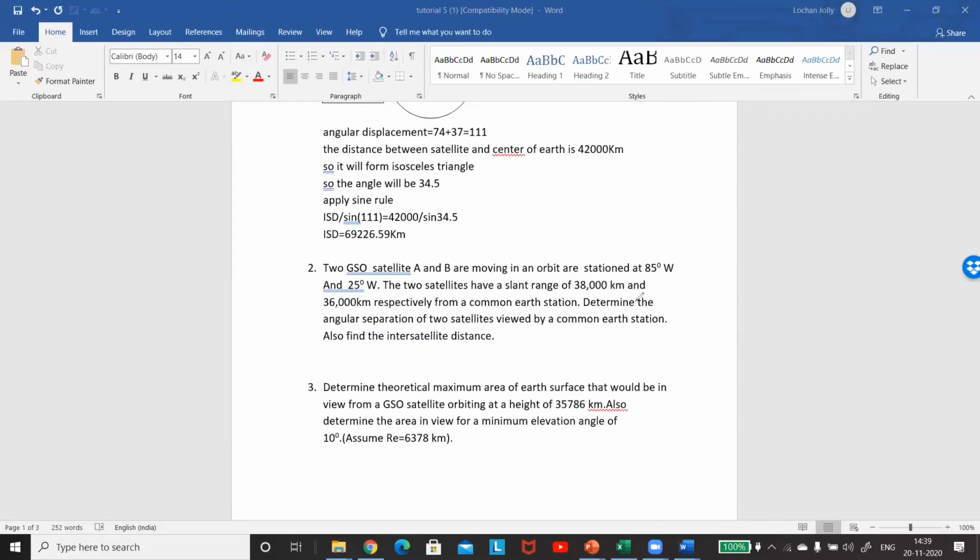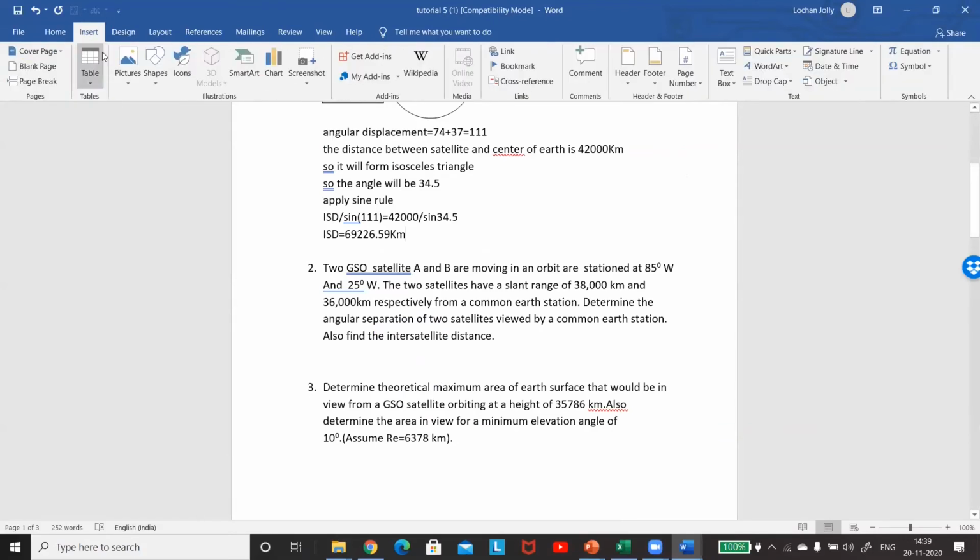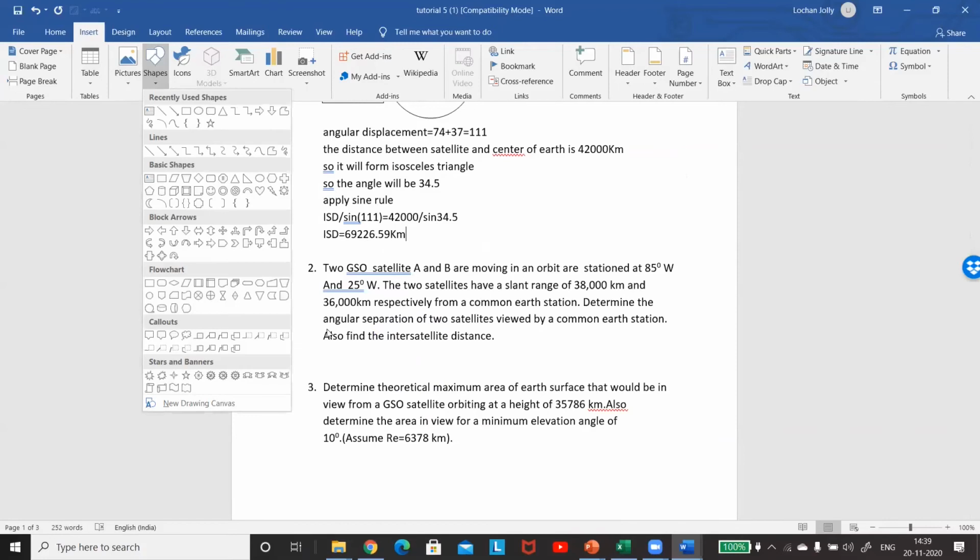Now similarly, the next part of this problem is an extension of this. Now there is no isosceles triangle being formed. And the other thing we see here is that the two satellites are on the same side. I'll just try to draw them again.